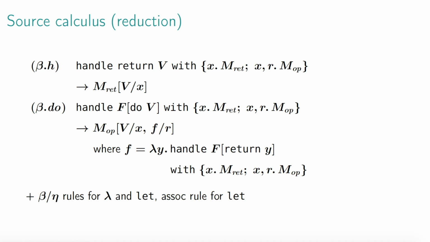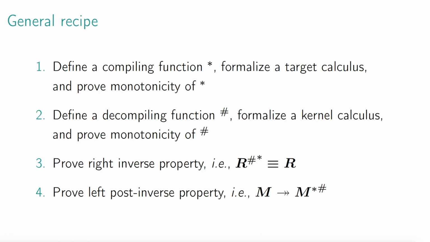So we are going to develop a reflection for this language by going through the 4 steps listed here. First, we define a compiling function, formalize its image, and prove that compiling preserves reduction. In the reflection literature, the reduction preservation property is called monotonicity. Second, we define a decompiling function, formalize its image, and prove monotonicity of decompiling. In the reflection terminology, the image of decompiling is called the kernel of the source calculus.